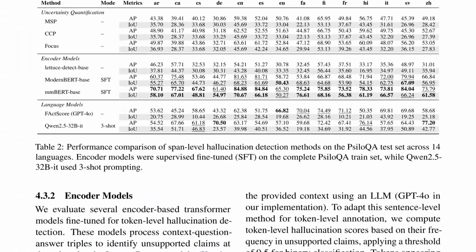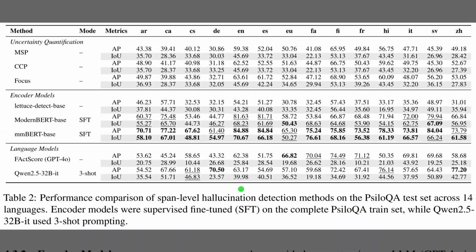Table 2 compares span-level hallucination detectors across 14 languages. The top uncertainty rows deliver moderate average precision but low intersection over union, which is a span overlap score that rewards precise boundaries. The middle encoder block leads because fine-tuned modern multilingual encoders consistently align spans better, with MMBERT taking the strongest results across languages. The bottom language model block performs variably, as fact score and Q and 3-shot tagging trail the fine-tuned encoders.